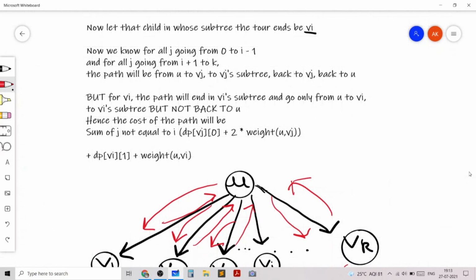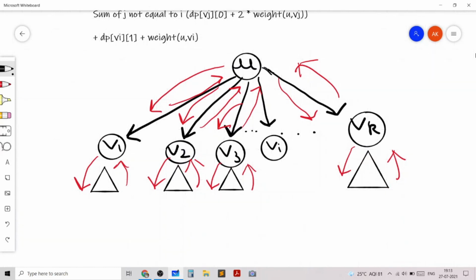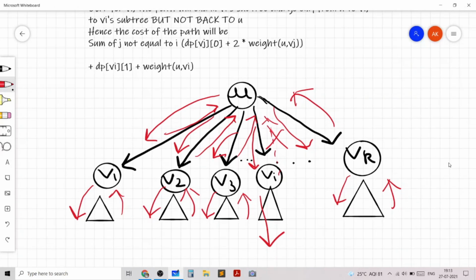For vi, we will go from u to vi, then go inside vi's subtree, but we will not come back. We will just stay inside vi's subtree and we won't take this edge. This edge which we used to take before will not be taken, and that will be the only difference.